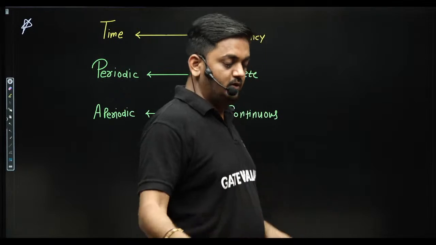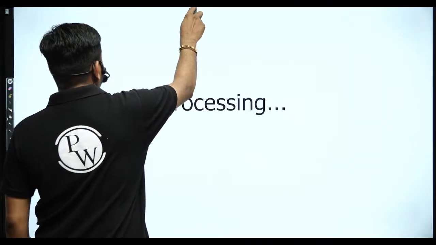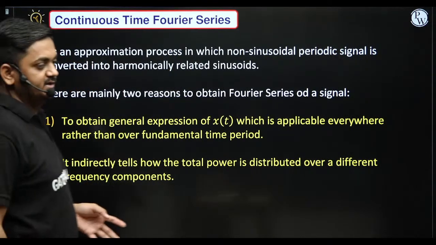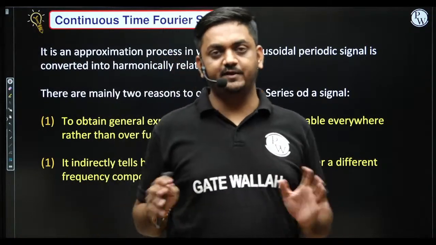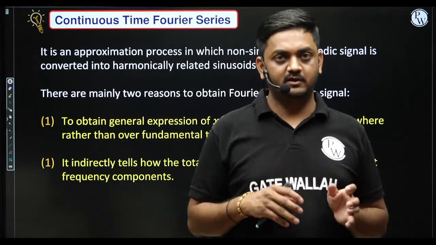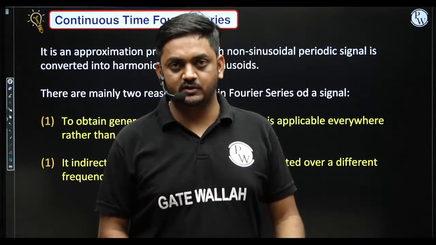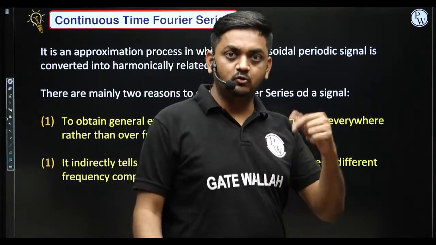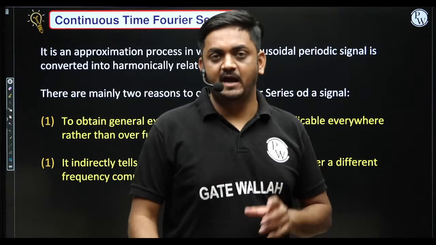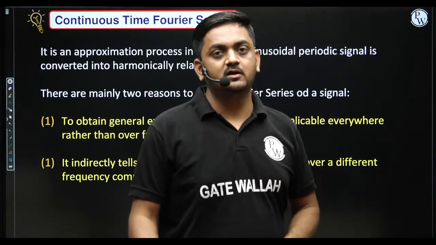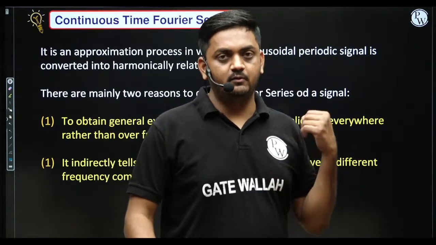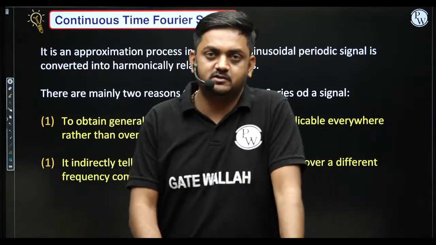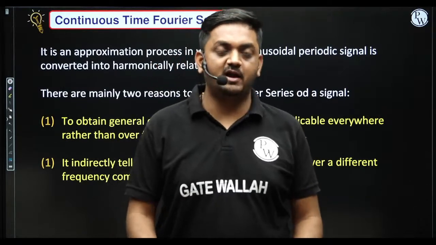Okay, so now next part we will continue in the next class, guys, because it requires more time. Then next we will see what is a Fourier series. So I told you guys what is a Fourier series. It is an approximation process in which a non-sinusoidal periodic signal is converted into harmonically related sinusoids. This process is known as Fourier series. We will convert each and every non-sinusoidal periodic signal into harmonically related sinusoids. And why are we studying Fourier series? Basically there are three reasons. One reason I told you guys, and two more reasons are present here, but that we will discuss in the next class, because it requires continuous 60 to 90 minutes.